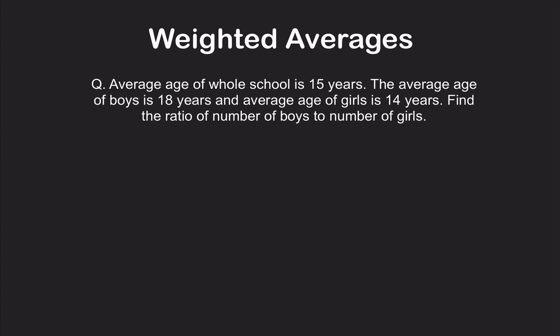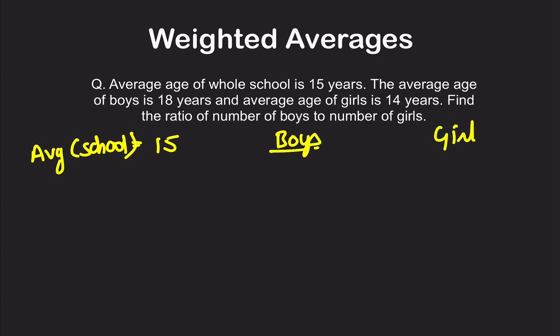Now, this is another question. The average age of the whole school, meaning all the students in the school, is 15. So the average of the school is 15. First thing is clear. There is one group of boys and another group of girls. The average of boys is 18, and the average of girls is 14. Now find the ratio of the number of boys to the number of girls.